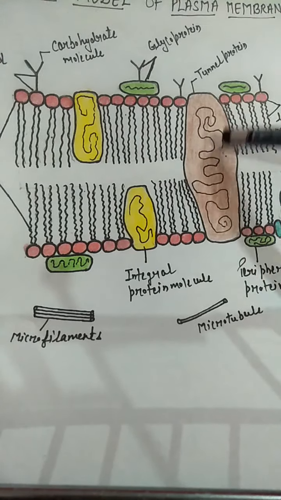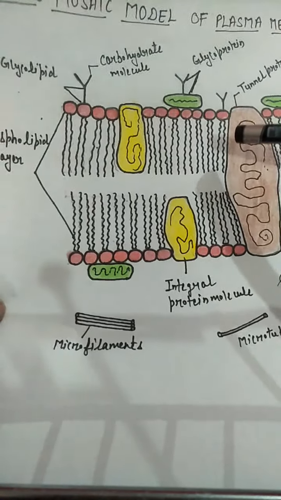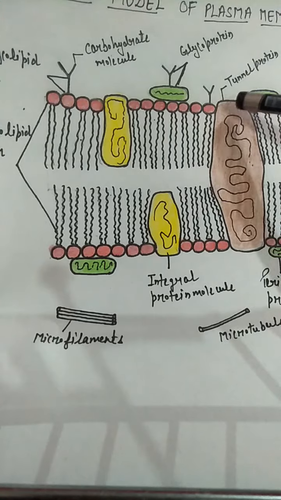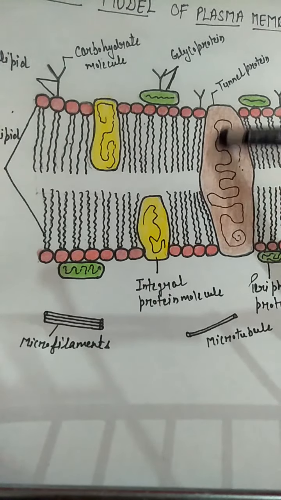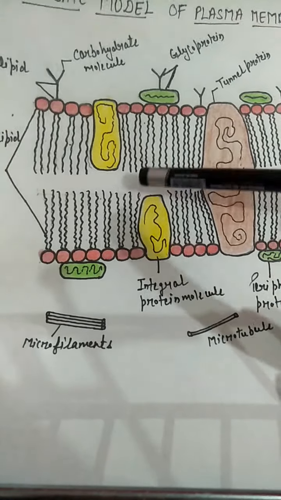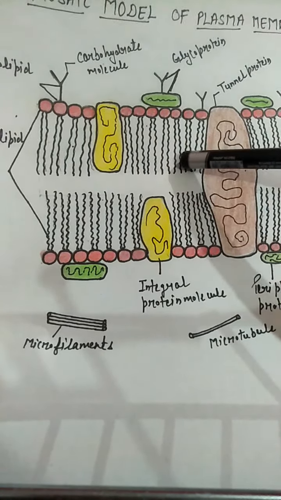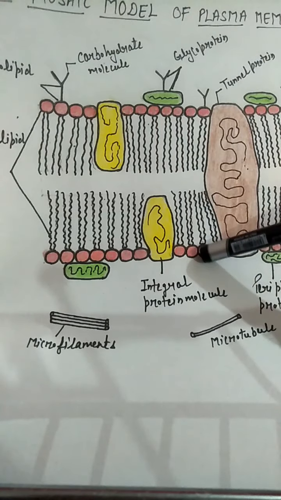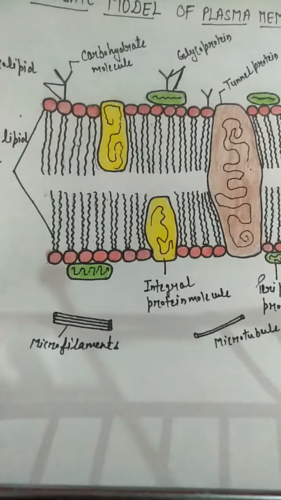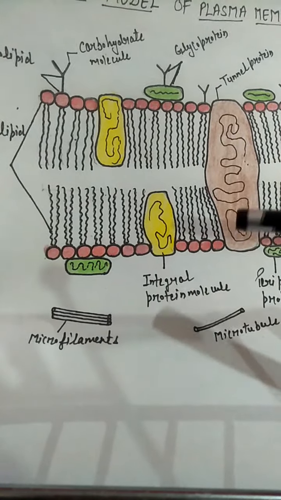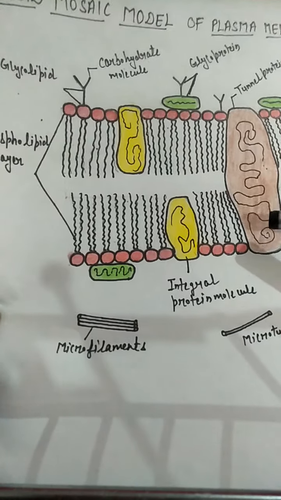Such proteins are known as transmembrane proteins or tunnel proteins. They are responsible for the transport of water-soluble materials. As our plasma membrane is made up of phospholipid molecules, lipid molecules can move easily, but water-soluble transport is difficult, so tunnel proteins are responsible for the movement of water-soluble materials.